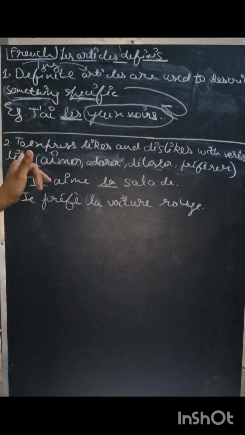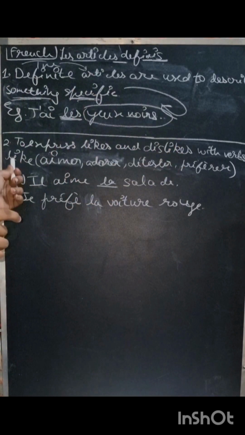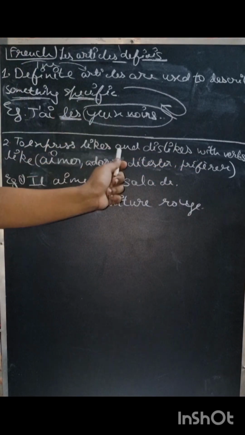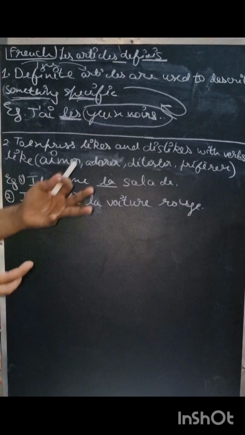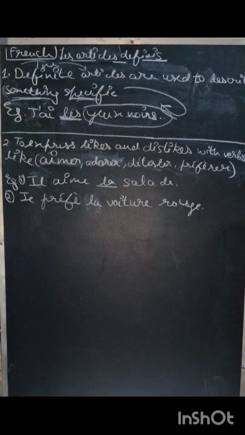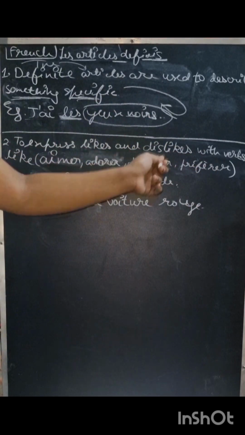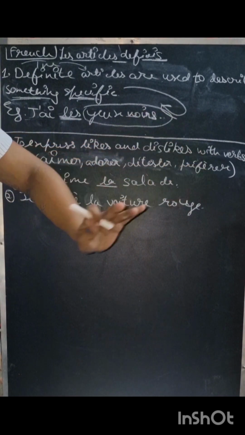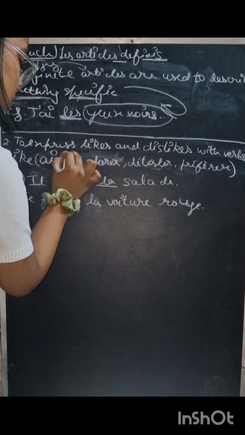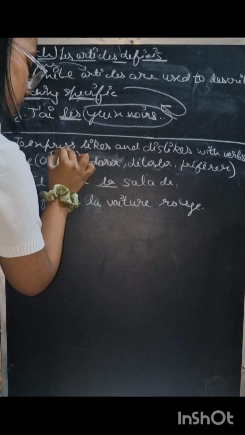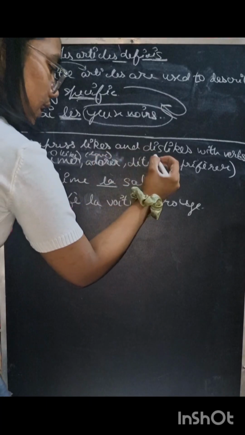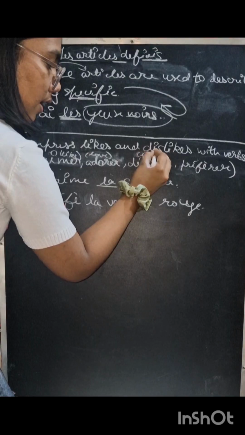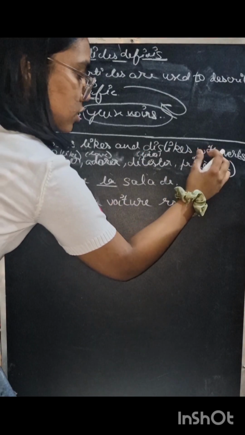Now second condition, to express likes and dislikes with verbs like aimer, adorer, détester, préférer. The is also used to express or to denote likes and dislikes of a person with verbs like aimer, adorer, détester, préférer. Aimer means like, adorer means love, détester means dislike, and préférer means prefer. Aimer means like, adorer means love, détester means dislike or hate, you can say hate, and préférer means prefer.